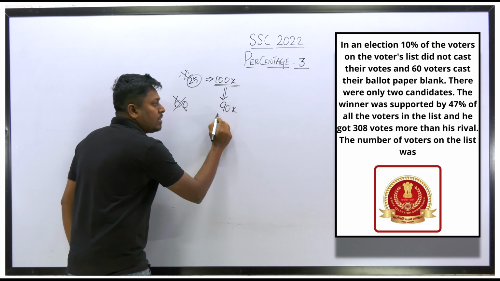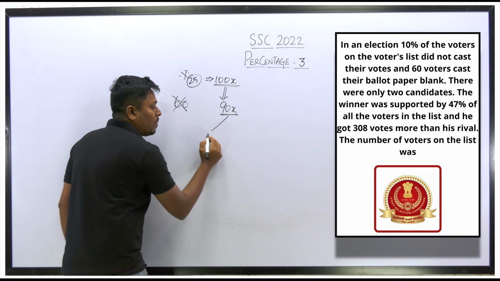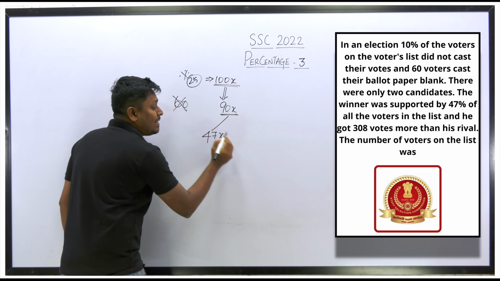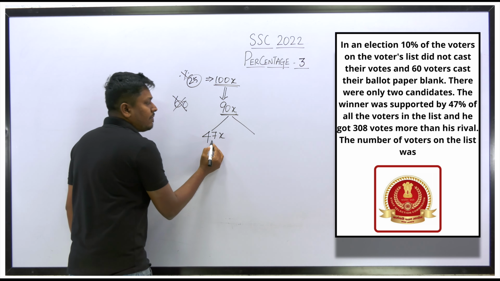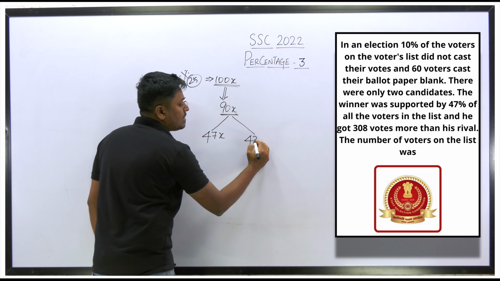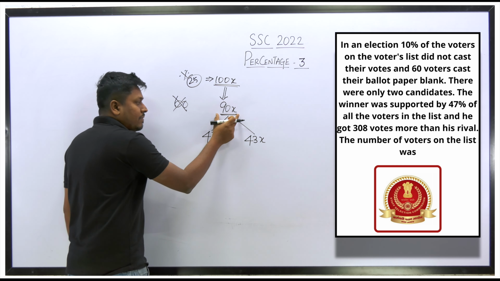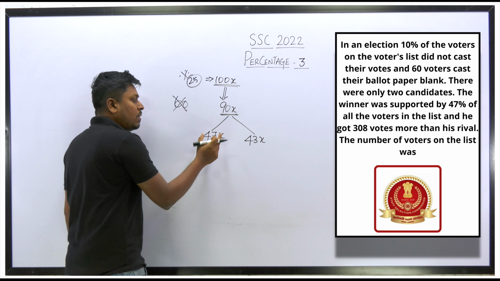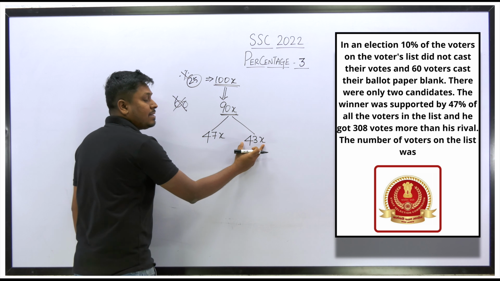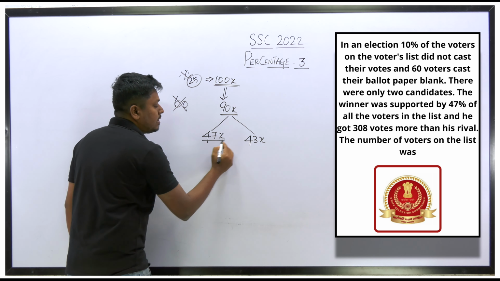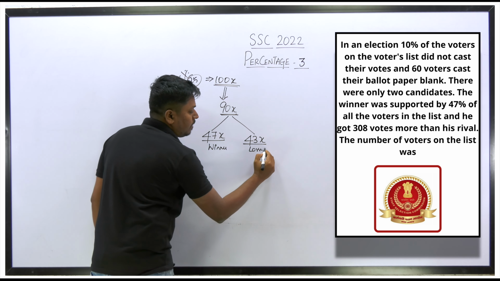We know that only 90x votes are valid. In this 90x valid votes, how much did one candidate get? 47x. 47x will be the winner's votes. And what about the loser's votes? When you subtract 90 minus 47, the result will be 43. So 43x will be the loser. So out of 90x, the winner got 47x votes. Then if you subtract 90 minus 47, the result will be 43x, which will be the loser. So this will be the winner percentage and this will be the loser percentage.